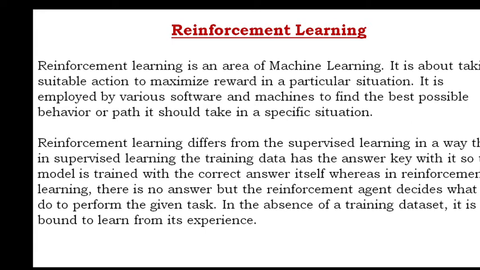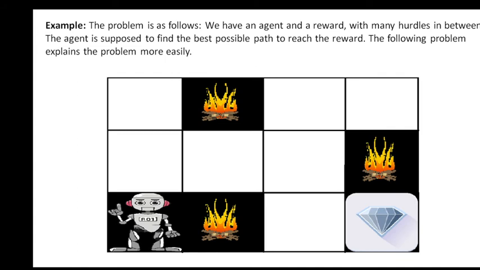We can see this reinforcement learning in an example in a good way. Here you can see one example. The problem is as follows. We have an agent, and here we have the reward. Reward is the diamond with many hurdles in between. Hurdles are nothing but these fires. The agent is supposed to find the best possible path to reach the reward. The following problem explains the problem more easily.